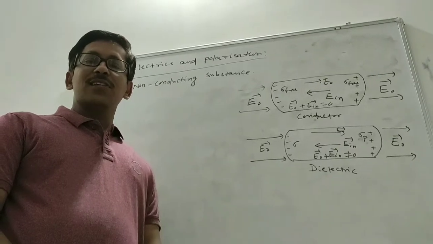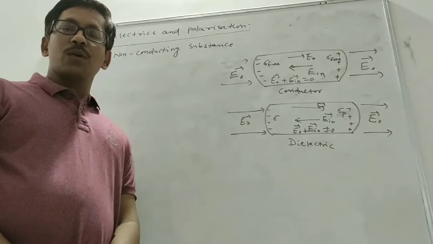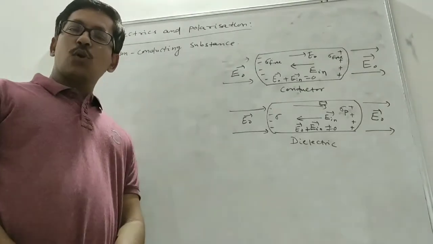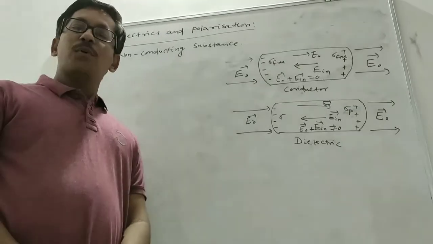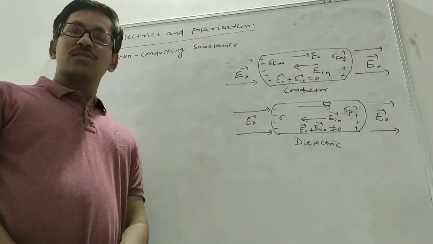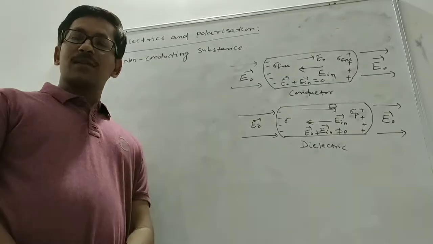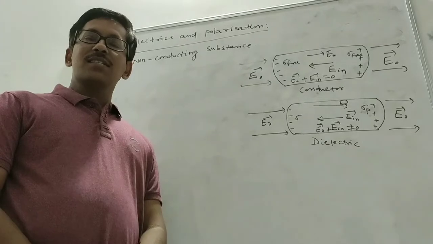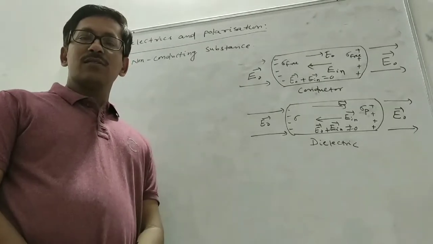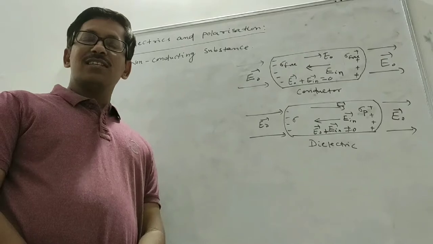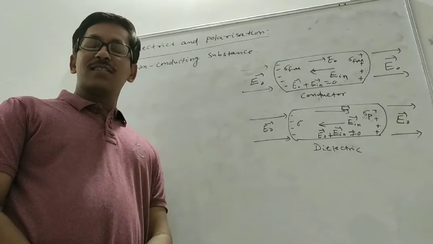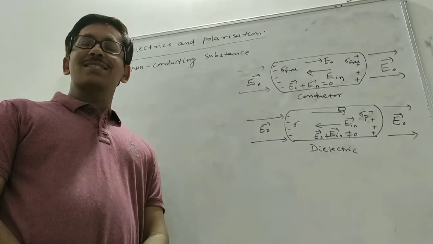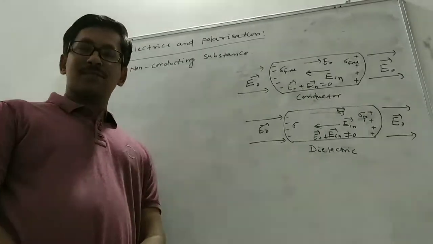And dielectrics are the substances which do not allow the charge carriers to flow through them, but permit them to exert force among themselves. And a dielectric is essentially an insulator which is polarized when placed inside an electric field due to the small localized displacement of the charges.